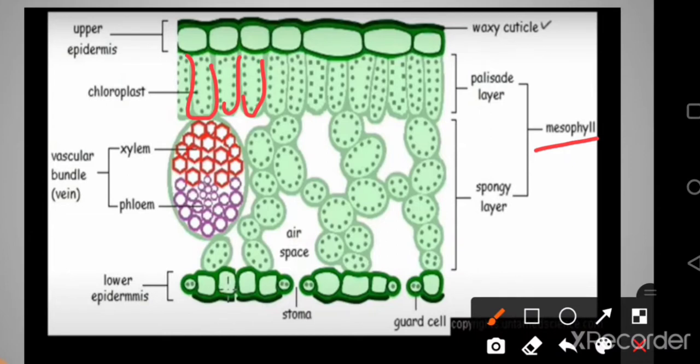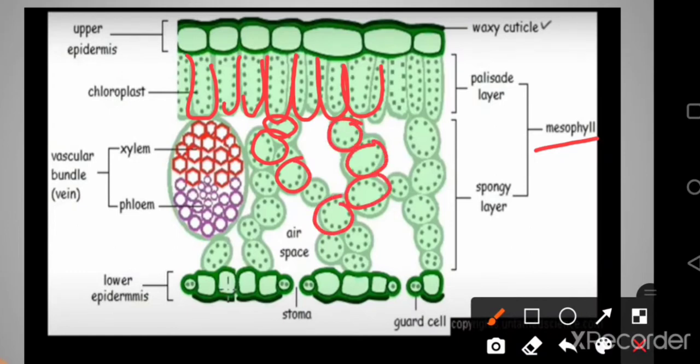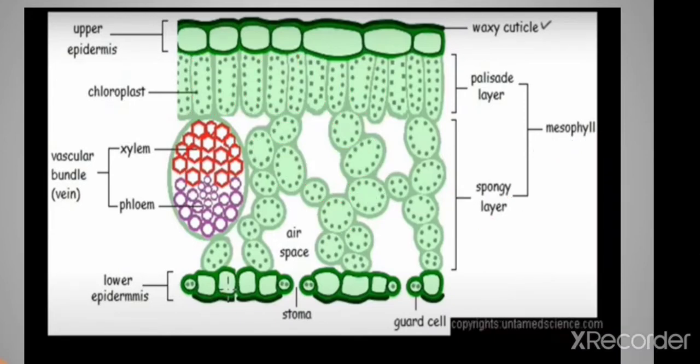The first region is made of tightly packed cells, and these are called the palisade mesophyll or the palisade parenchyma, whereas the lower cells, you can see they are loosely spaced. They are loosely packed and we call them the spongy parenchyma. Fine. Now let us move to the exact mechanism.